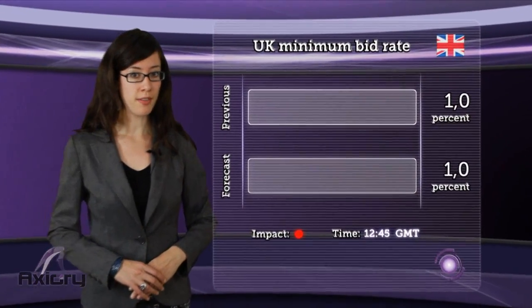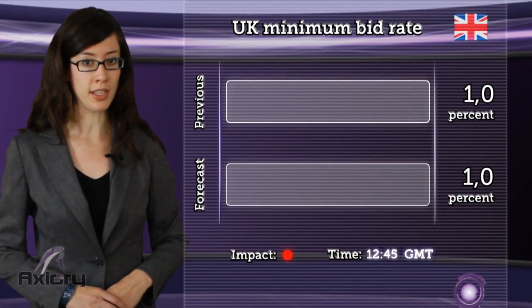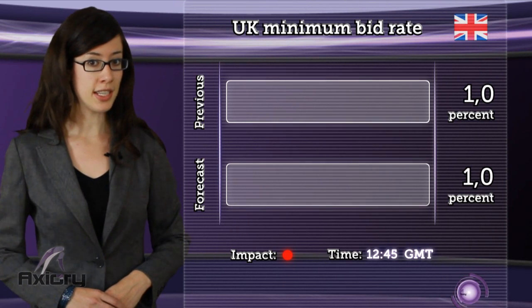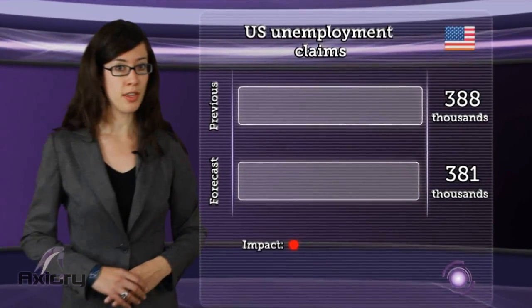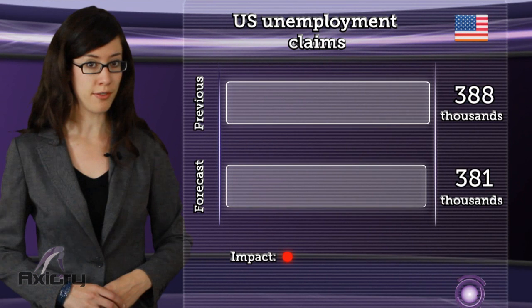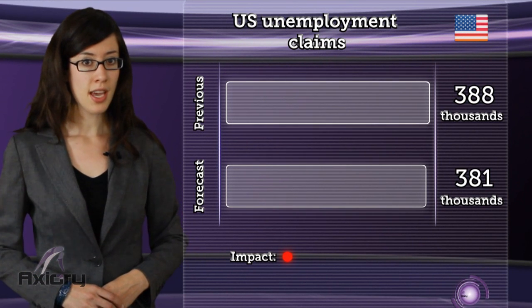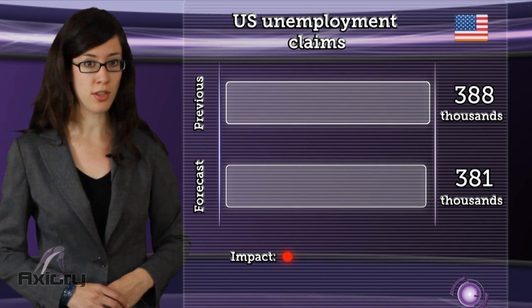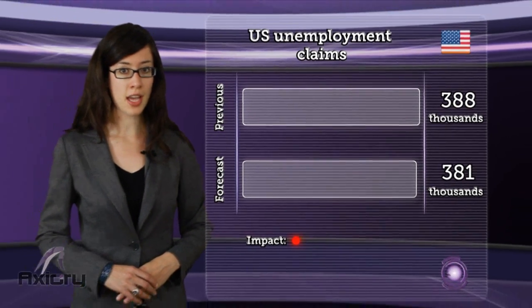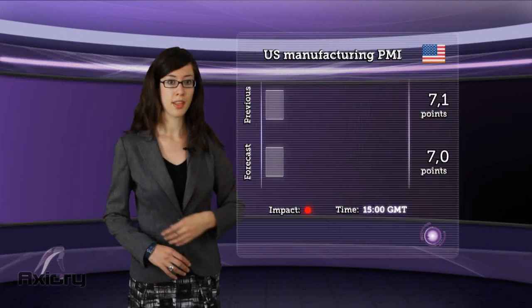Next at 12:45 p.m. GMT, the ECB will release monthly data about the minimum bid rate. It is expected interest rates will remain at 1% and it will have a high impact on the euro. The Department of Labor in the United States is going to publish weekly figures about unemployment claims. In the previous survey, claims were at 388,000 and now a decline to 381,000 is expected. A high impact on the dollar can be awaited.